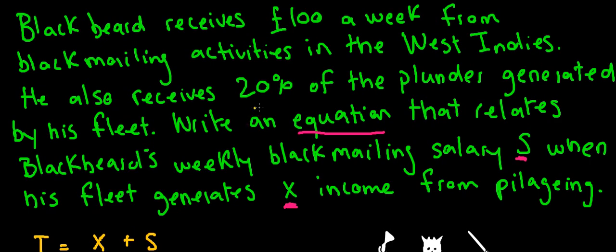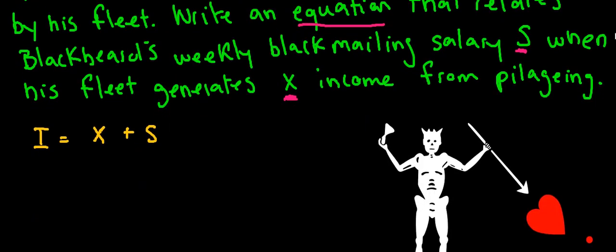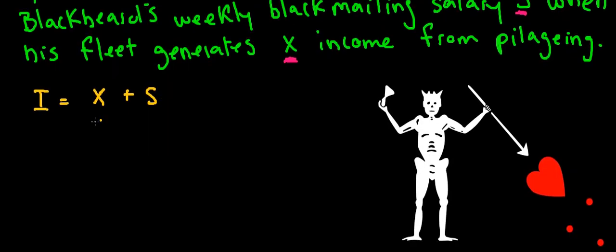And the amount that he gets from pillaging is 20% of the total plunder generated. So we have his income is equal to 20% of the plunder plus 100.